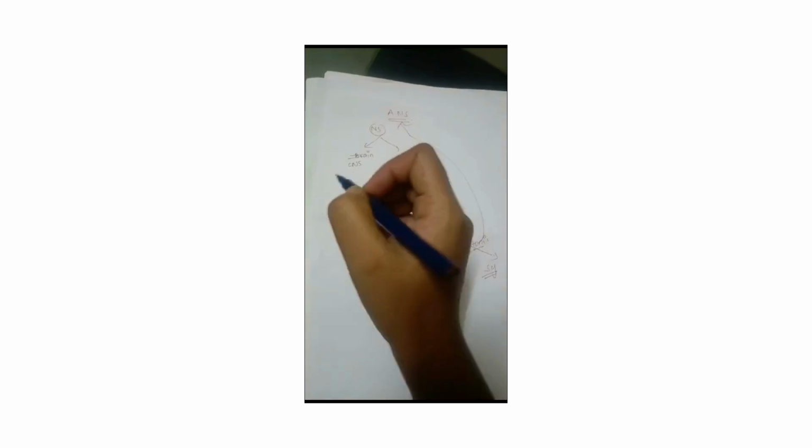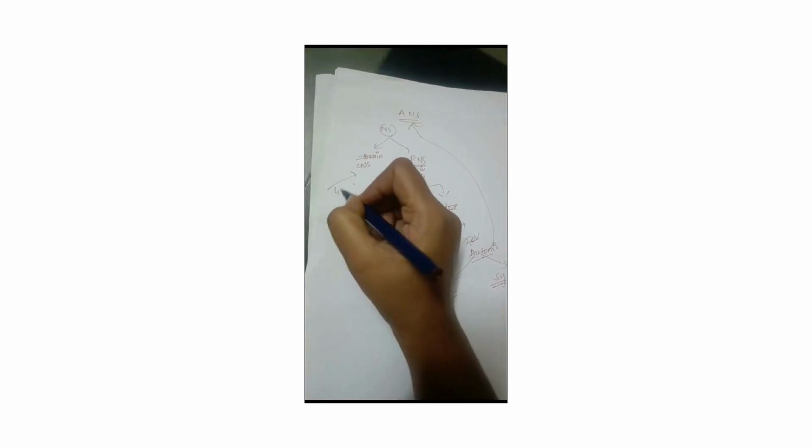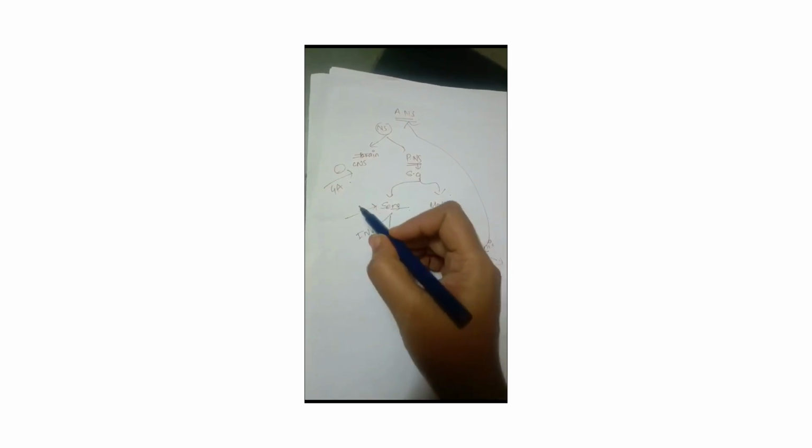So that's done. Now let's see: the drugs which block the CNS are called central anesthetics. The drugs which block the sensory nervous system, that is sensation, pain and all, are called local anesthetics. The drugs which block the somatic or skeletal muscles are called skeletal muscle relaxants.